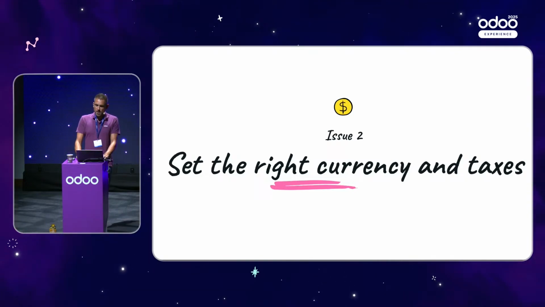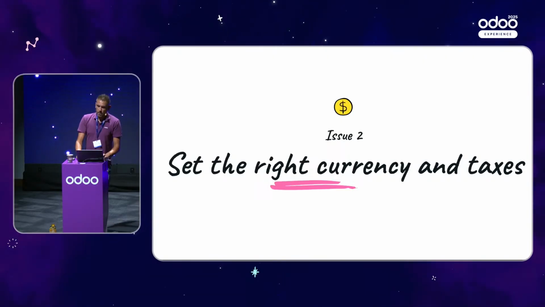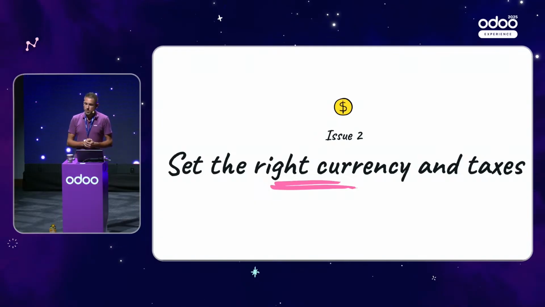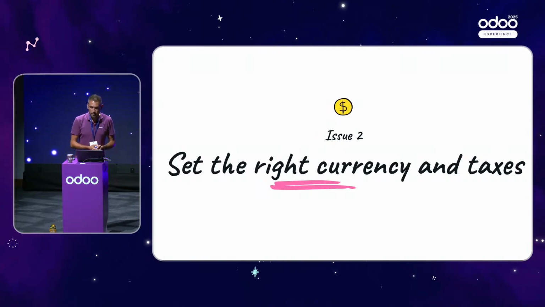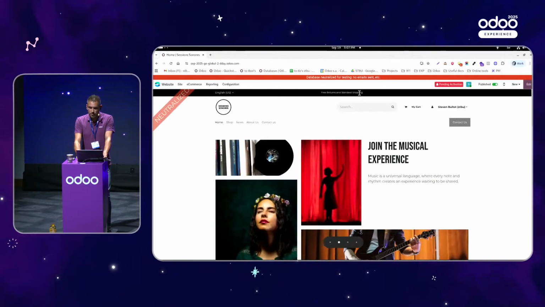So here, I would like to show the right currency and taxes that are applied in the buyer's country. As we are in the European Union, it will be the same currency, but the taxes will change. In Germany, it's 19%, Belgium 21%. And I will show you how we can set this up.